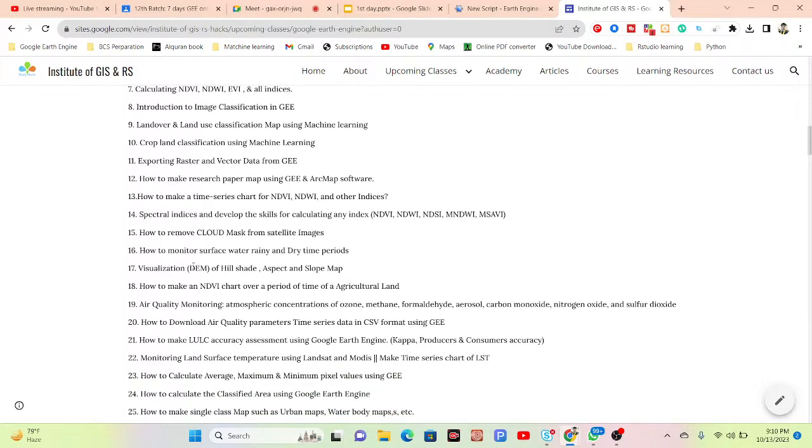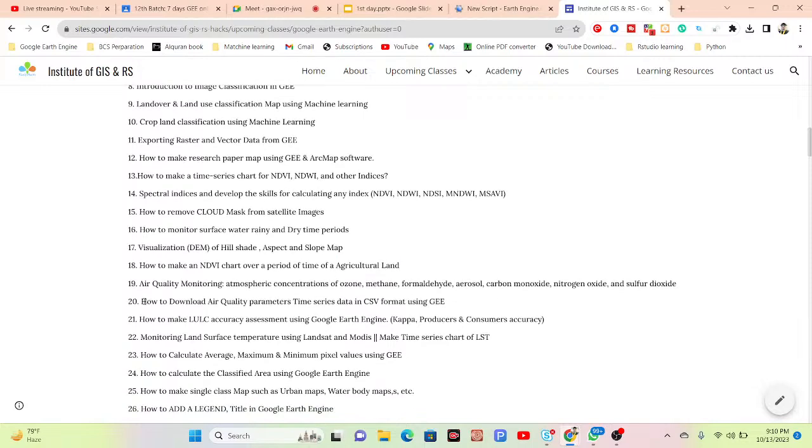And we also talk about DEM data, mainly digital elevation model data, how we can easily use the DEM data and create different types of maps: hillshade map, slope map, aspect map, hillshade view map. So these types of things, how we can easily create from the DEM data in Google Earth Engine. I also try to discuss that. How to make an NDVI chart over a period of time for any agricultural land or any feature. You want to identify the condition of the NDVI over a period of time. We also try to discuss that.